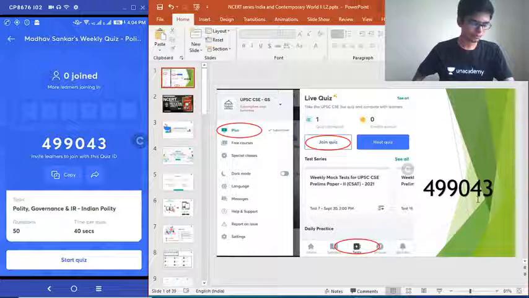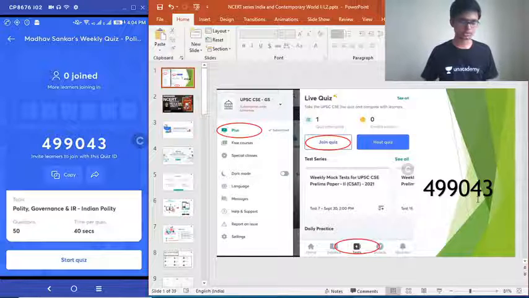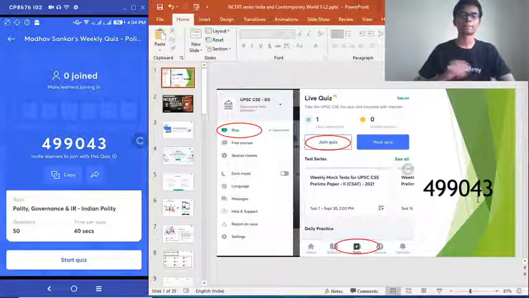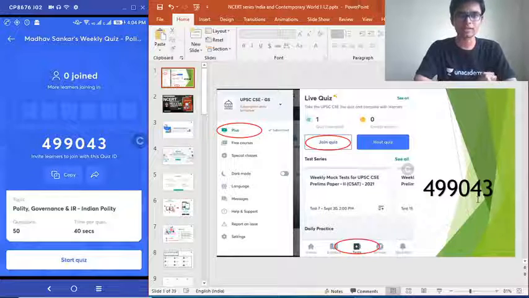Based on the number of people who are joining, I will either cancel this quiz at 4:05 or go ahead with it. One more minute I will be waiting for others to join. I have conducted a polity quiz before, so those who participated there may or may not participate in this one. Some questions are similar, some are new, but you can try it out yourself. I will wait for just 1 minute and then we will start with Indian National Movement.